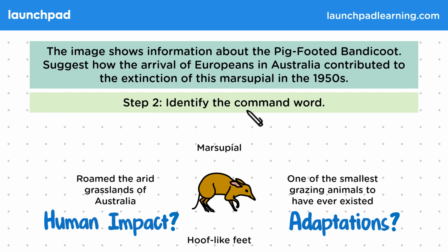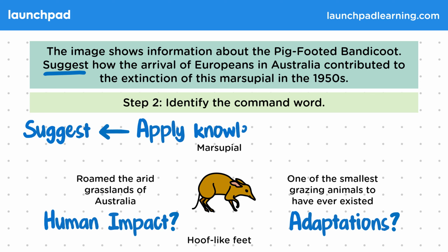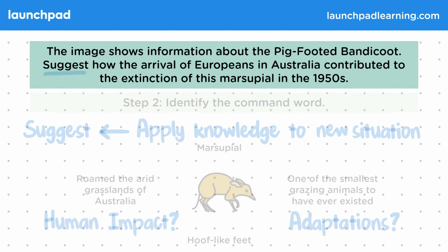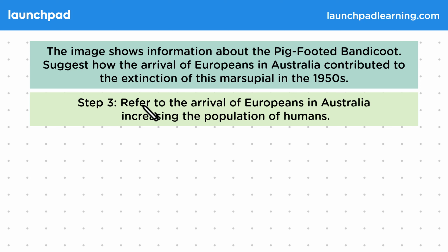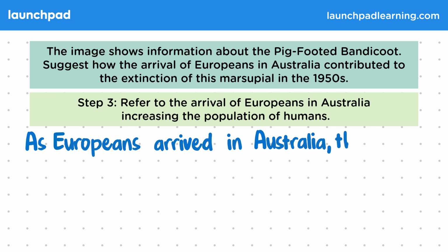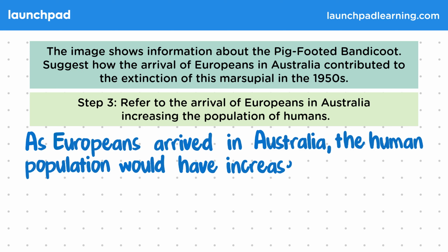Step 2. Identify the command word. In this question, the command word is suggest. This command word requires you to apply your knowledge and understanding to a new situation, such as this one. Step 3. Refer to the arrival of Europeans in Australia, increasing the population of humans. So you should first state that as Europeans arrived in Australia, the human population would have increased.